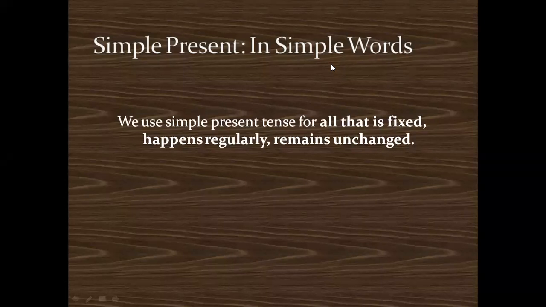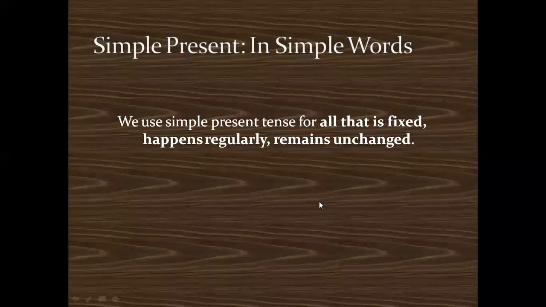Now, when do we use simple present tense? Now, whenever I want to talk about something that I do regularly, something that is fixed, something that happens regularly or remains unchanged, okay. Like, let me take an example. Now, what is the thing that we do regularly day to day in our day to day life? Like, you can say, I eat food, okay. I eat food, I study, I go to college, okay. Assume that now you people are 22 years old and you can say I'm 22 years old. As of now, it is a fact, it is something that is fixed, something that remains unchanged. So these are some of the examples of simple present tense.